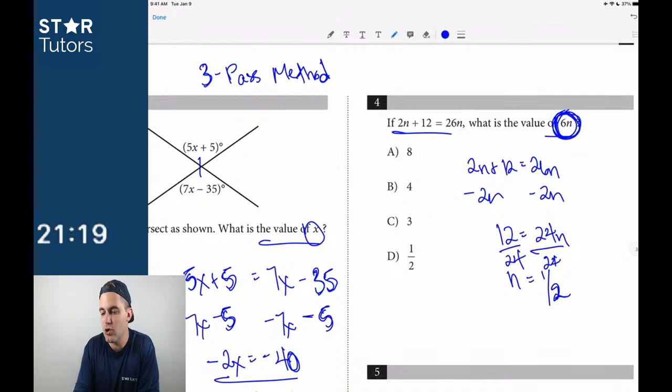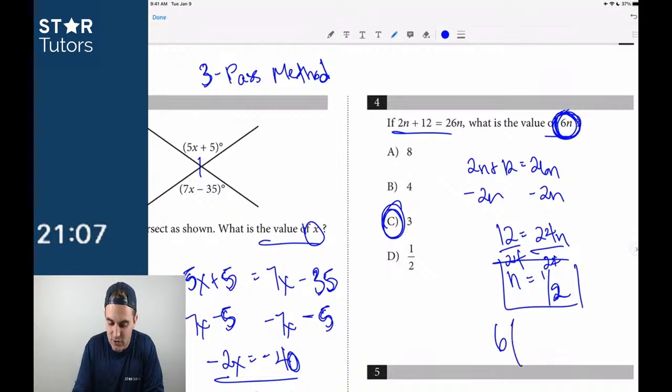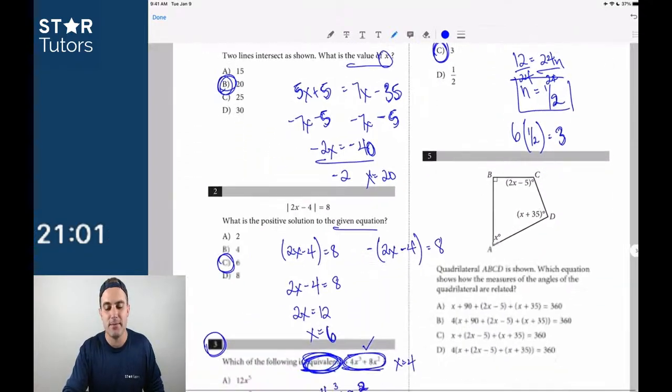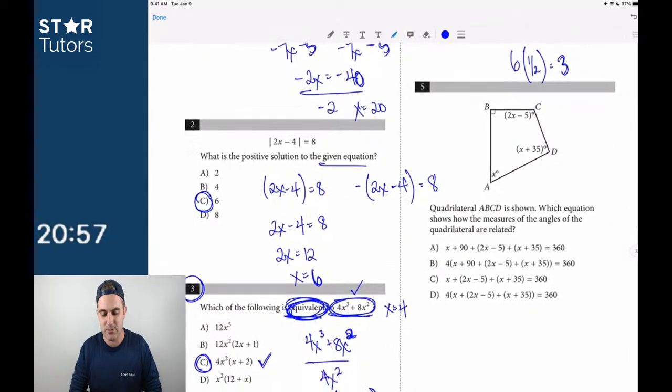I can't tell you how often we see students circle D, right? Oh, n is 1/2, I'm moving through this test. No, right? That's the simple mistake that we can't make when we know how to do the problem. The answer is C here, because if they're looking for 6n and n is 1/2, 6 times 1/2 is equal to 3. But you can see how easy it would be to make a simple mistake on question number 4. If we know how to do it, we cannot afford to make a simple mistake.